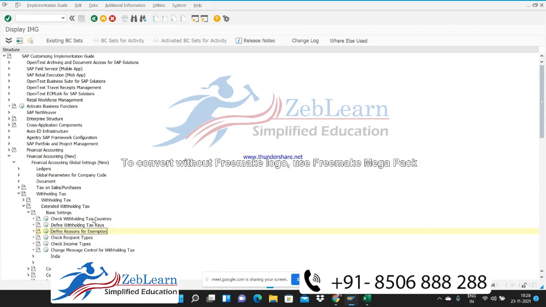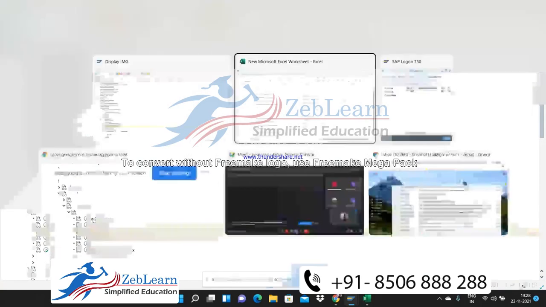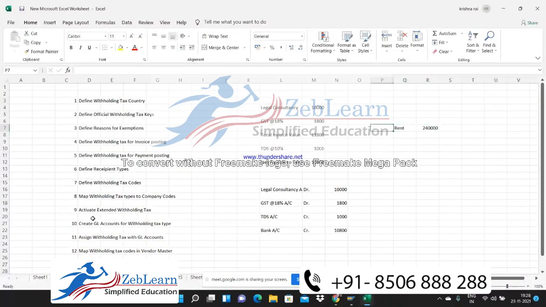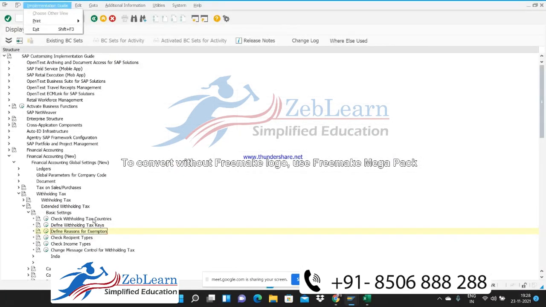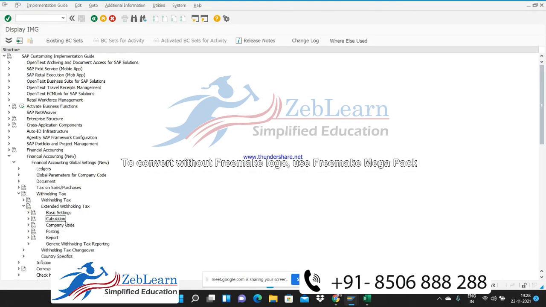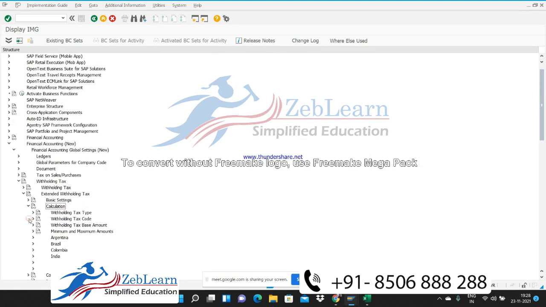Okay, so this is how you can create the exemption limit, and the next step would be to define withholding tax for invoice posting. So how are you going to define it? This is part of the basic settings. Now we go to Calculation, Define Withholding Tax Type, and here is the option.